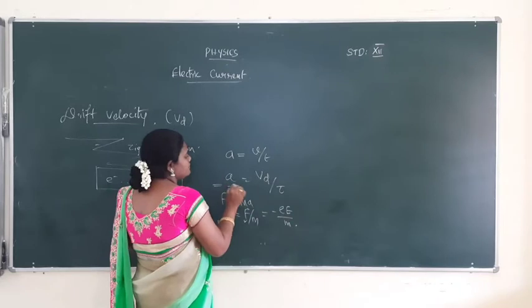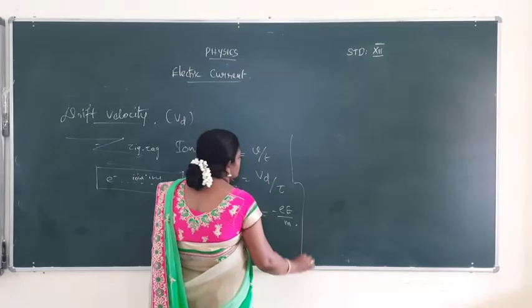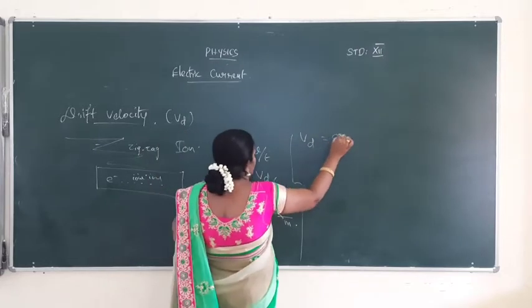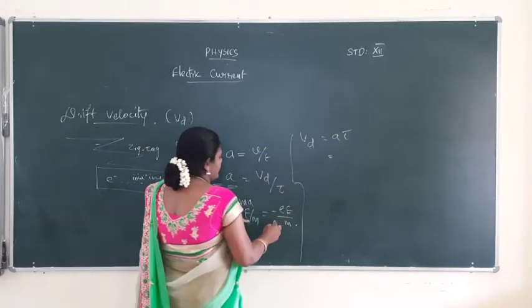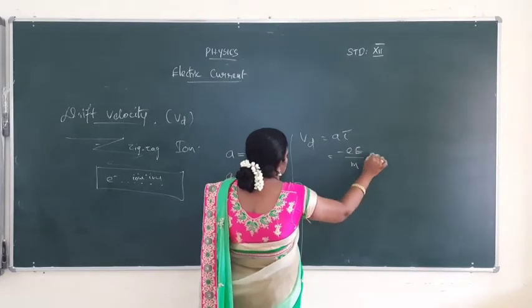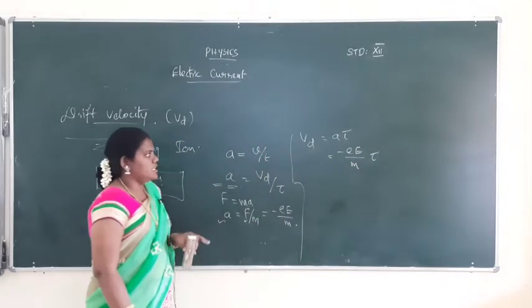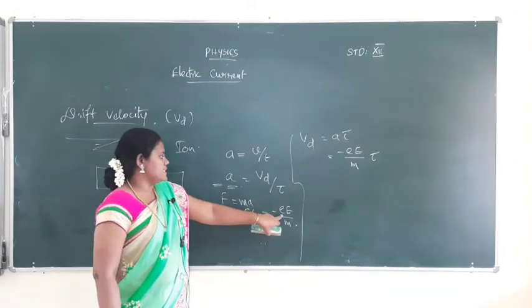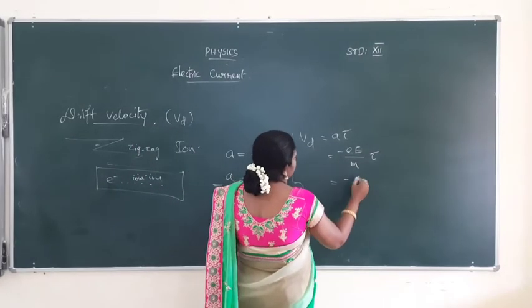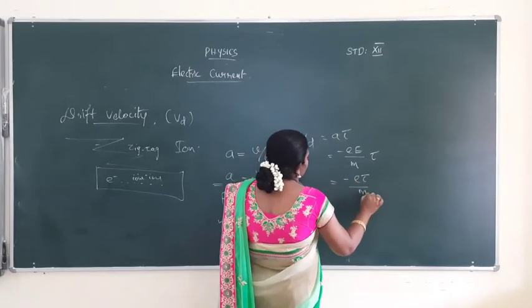Substitute this value. In this equation Vd is equal to A into tau. A's value is minus eE by m, into tau. So minus eE by m into tau. Then take E separately: minus e tau by m into E.